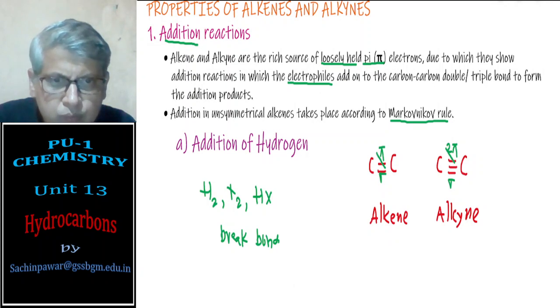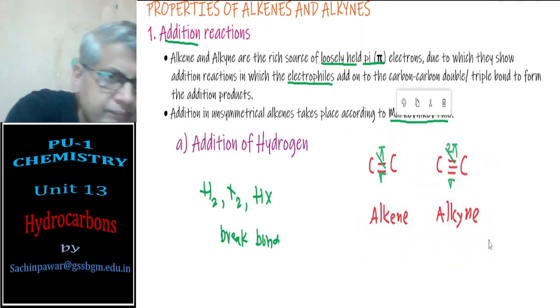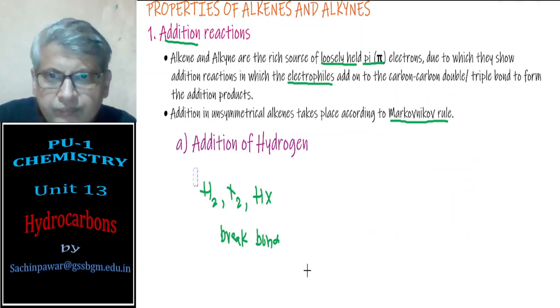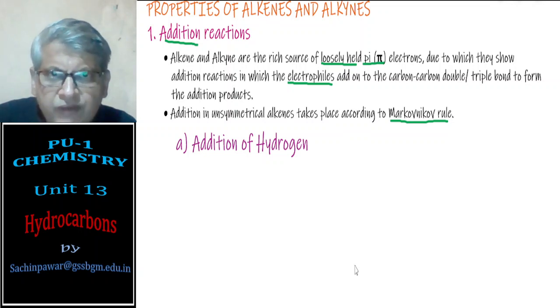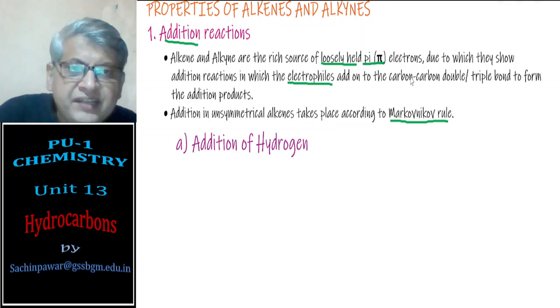Before I go into the actual reactions, I would like to give one more idea here. You are learning the addition of molecules to alkenes and alkynes.